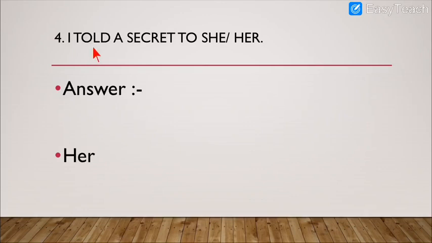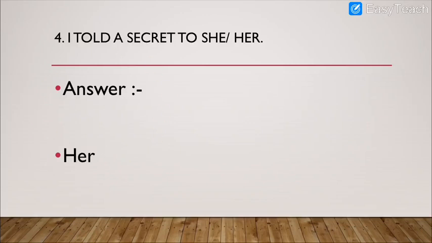The question is, I told a secret to she or her. I repeat the question, read it very carefully. Again the object part is to be changed, because the options are there in the object part only, not in the subject part. Carefully see. I told a secret to she or her. Now again the same thing, if you have the knowledge of subject and object, she is never used in the object part. Clear? In the starting also I said she is used in the subject part, but here you have to change the object part, so her is the correct answer.